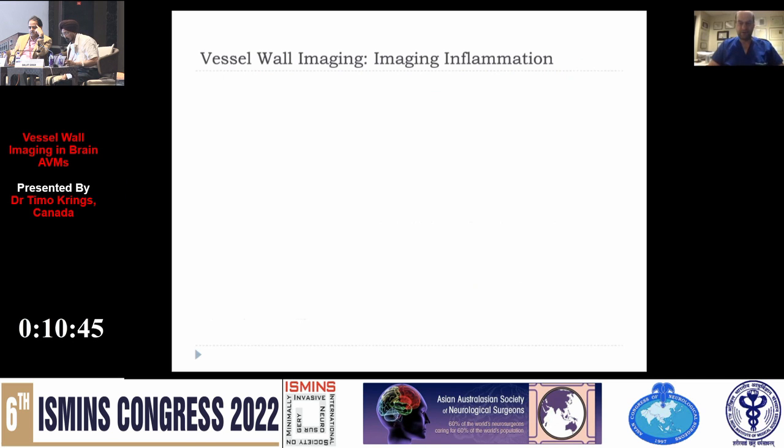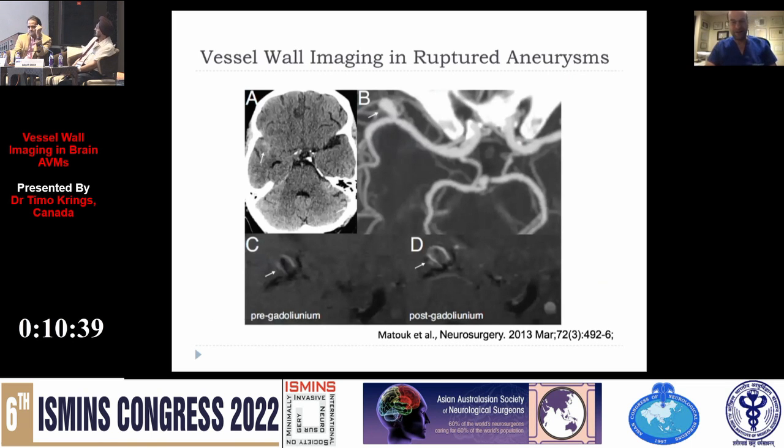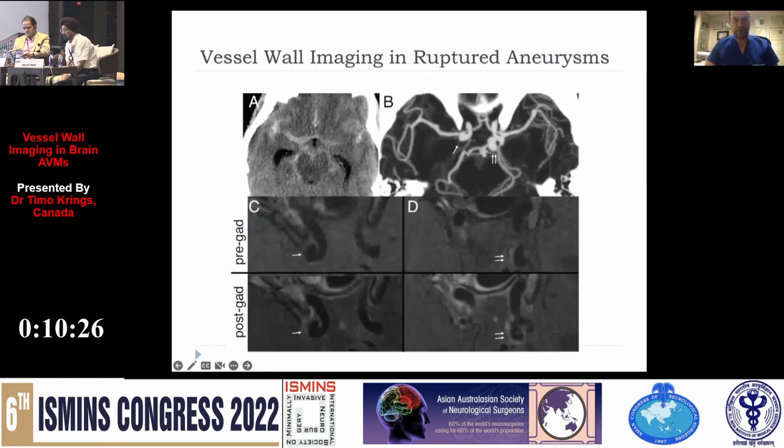What about human studies? In human studies, we can do vessel wall imaging and can identify that ruptured aneurysms, this ruptured MCA aneurysm, demonstrate enhancement. So you may say maybe the enhancement is related to the subarachnoid hemorrhage. Well, look at this case. Diffuse subarachnoid hemorrhage, 2 different aneurysms, but only one demonstrates enhancement, whereas the other one doesn't. And this was the culprit lesion. So vessel wall imaging in a ruptured aneurysm demonstrates indeed enhancement as a sign or surrogate parameter for inflammation.